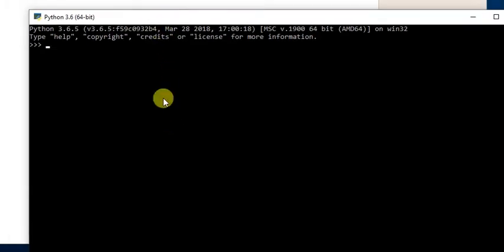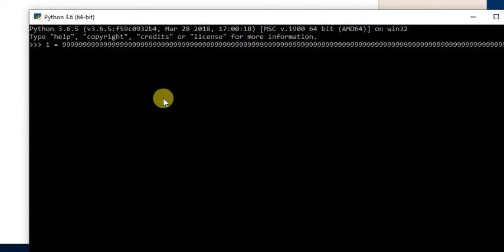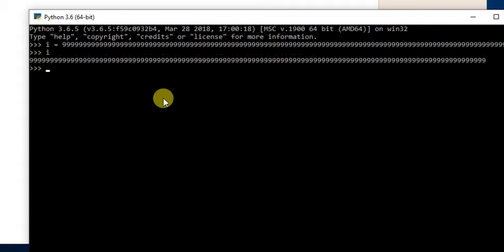So for example, I have i is equal to this. It could be anything. There is no range. Yeah, here, see, this big number is also available in Python, right? So there is no range, there is no limit on the integer in Python.